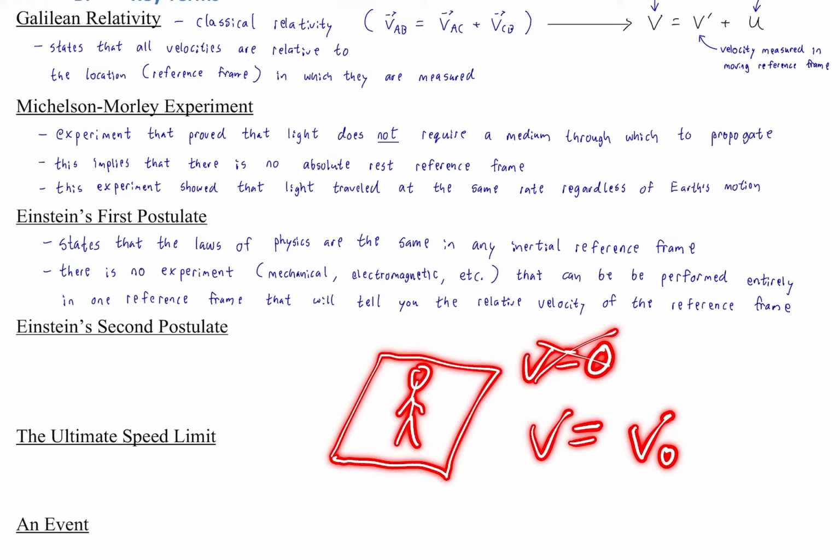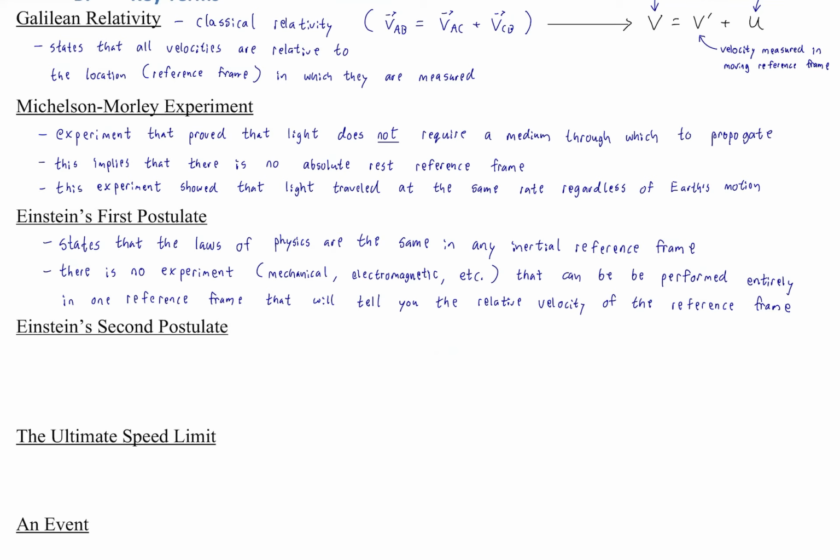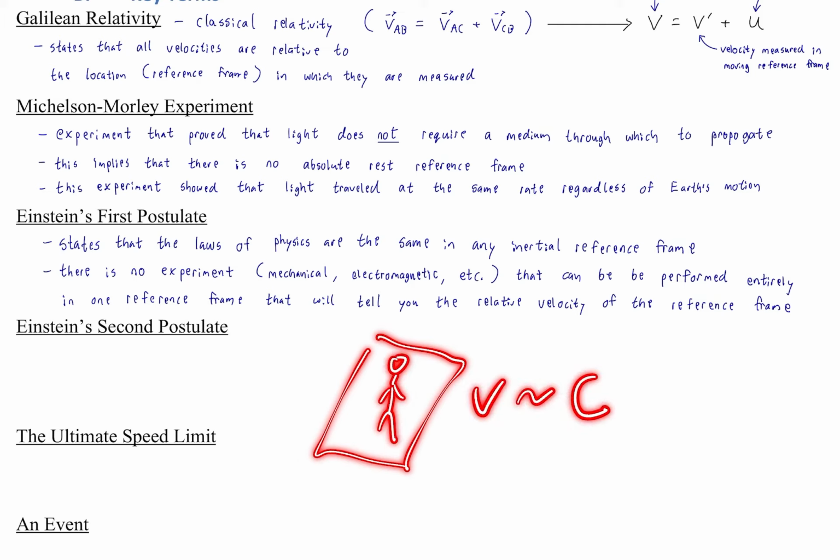Okay? So if that's the case, and importantly, that whole set of experiments under the umbrella of physics includes electromagnetic experiments, that means light must behave the same in every reference frame. So in other words, if the velocity of the box is close to the speed of light, then the experiments you perform inside that box will work the same as if the speed was close to zero. So it doesn't matter if you're moving very quickly or you're moving very slowly.